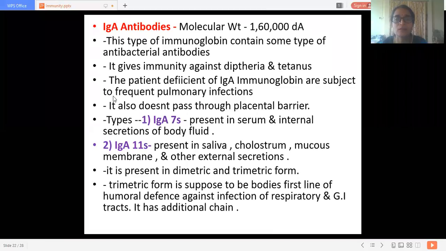Okay, so the persons who are deficient of this IgA immunoglobulin are subject to frequent pulmonary infections. So now we are talking about the IgA class of antibodies.